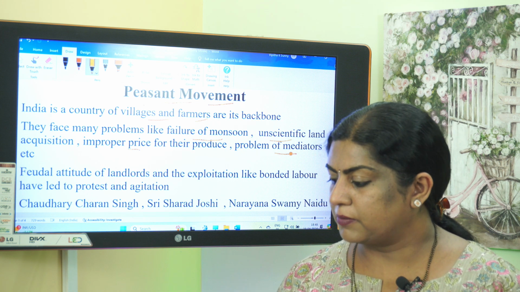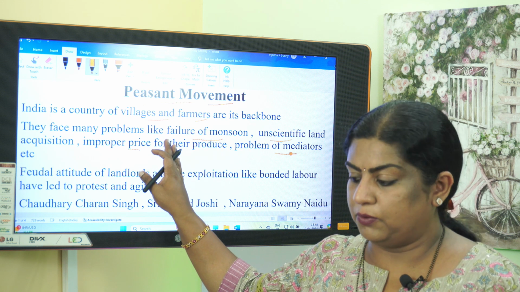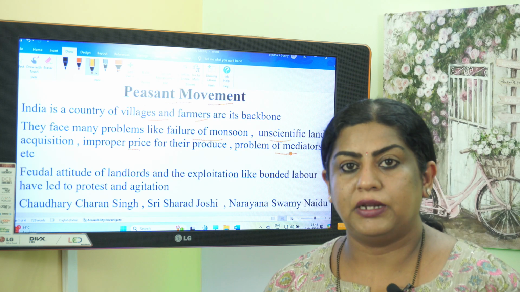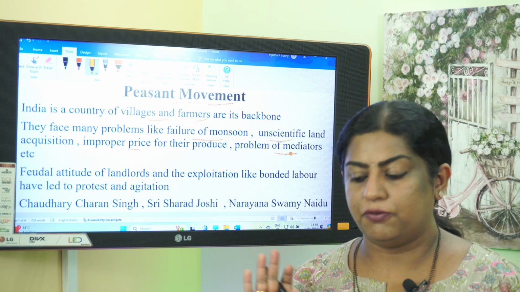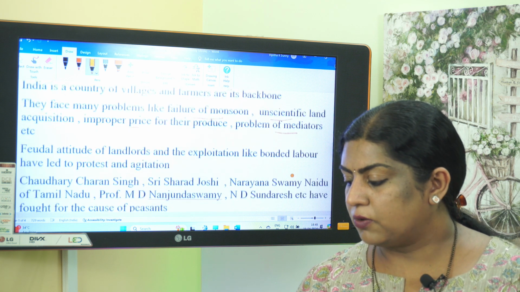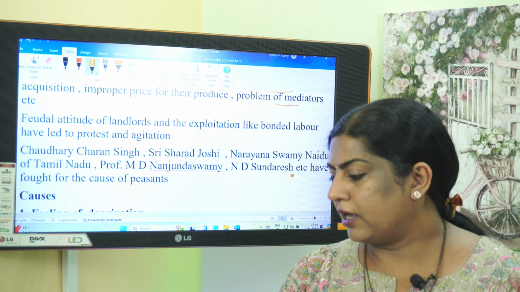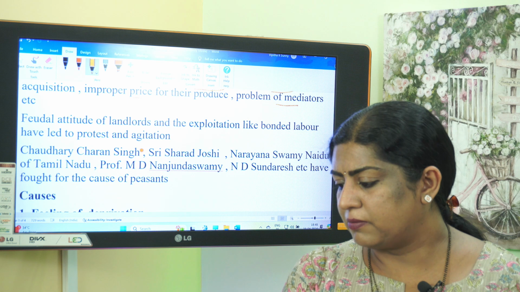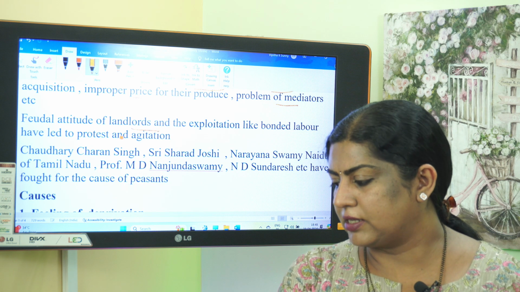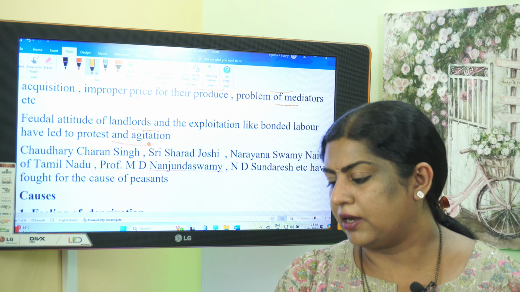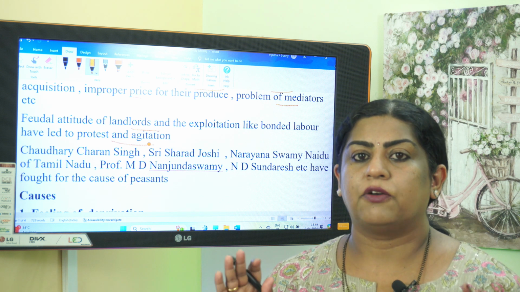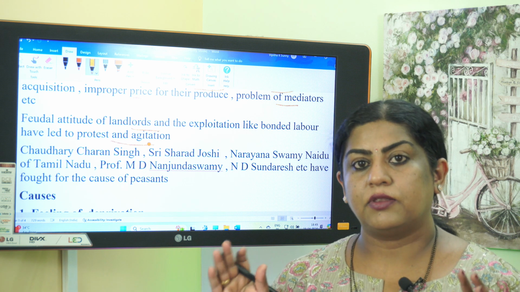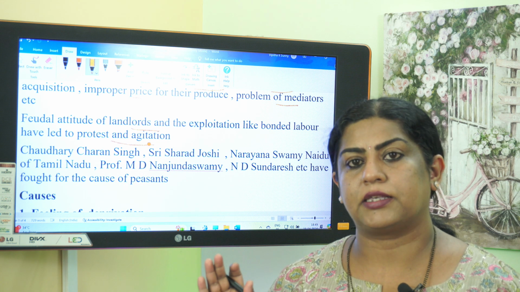So what are those problems? Here you can see failure of monsoon, unscientific land acquisition, improper price for their produce, problem of mediators. All these are the problems faced by the farmers. Again, the feudal attitude of the landlords and their exploitation like bonded labor have led to protest and agitation. They also face problems from the side of landlords, that is exploitation, bonded labor, etc. Because of all these problems, the farmers decided to join together and to protest or agitate. So that is the major reason for the peasant movement.